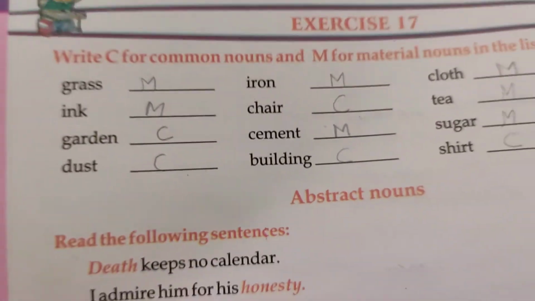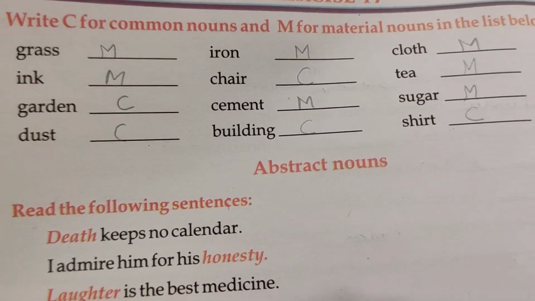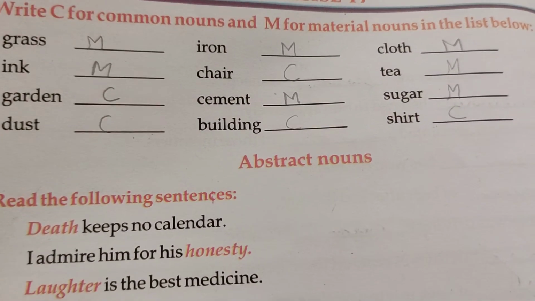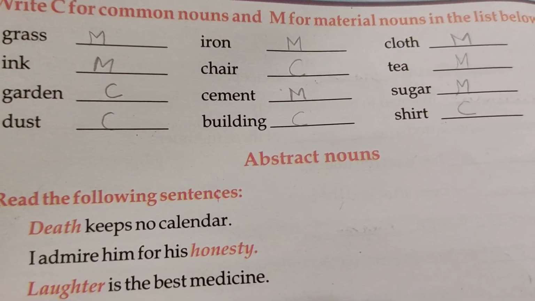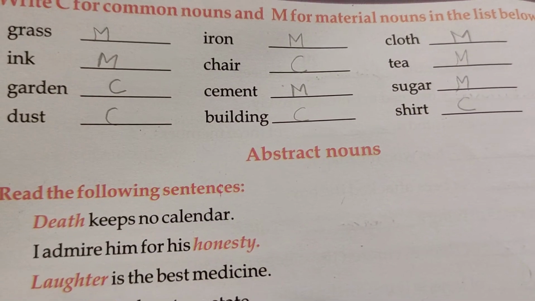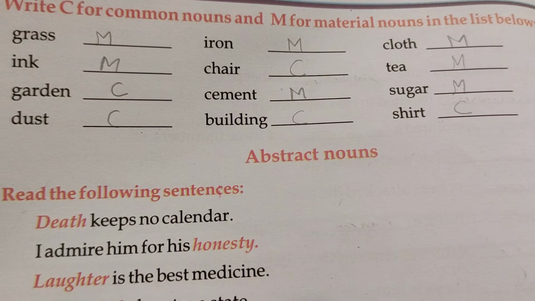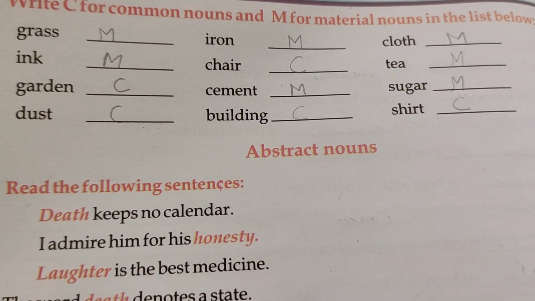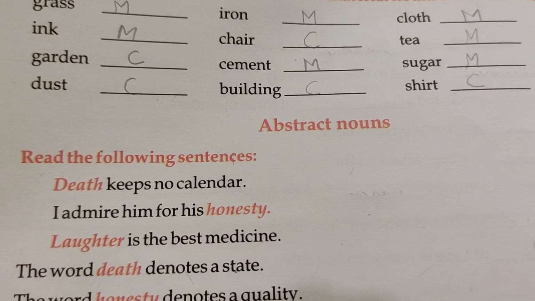Based on this, we have exercise 17. Write C for common nouns and M for material nouns. So grass is a material noun. Ink is also a material noun. Garden is a common noun, because a garden can be any garden, right? We don't know which garden we are talking about. Dust is also common. Dust can be anywhere. Iron is a material noun. Chair is a common noun. Cement is a material noun. Building is a common noun. Cloth is a material noun. Tea is also a material noun. Sugar is also a material noun.